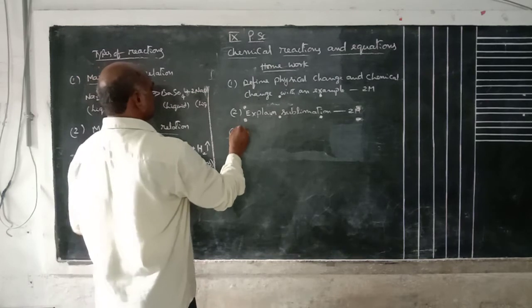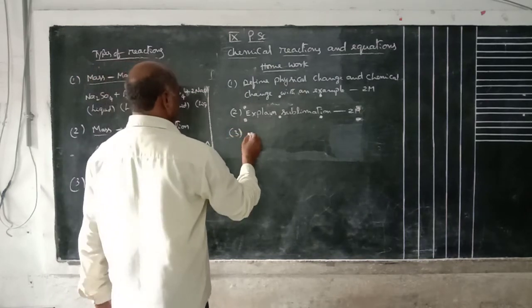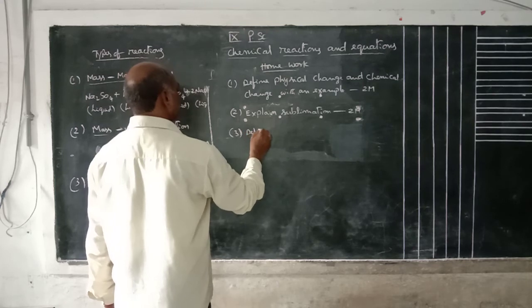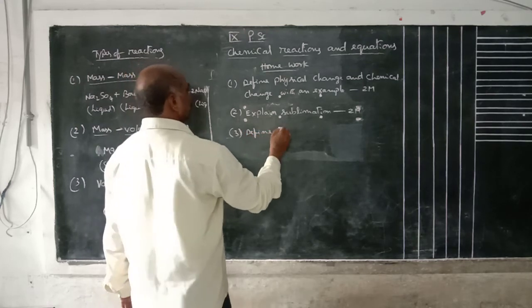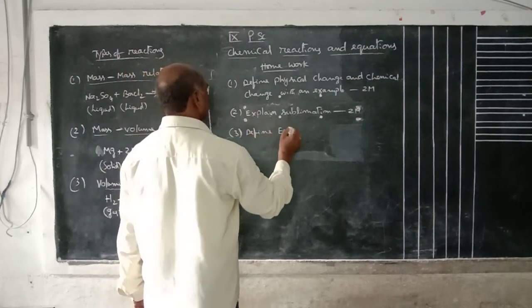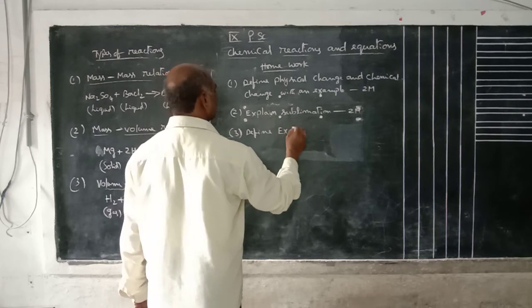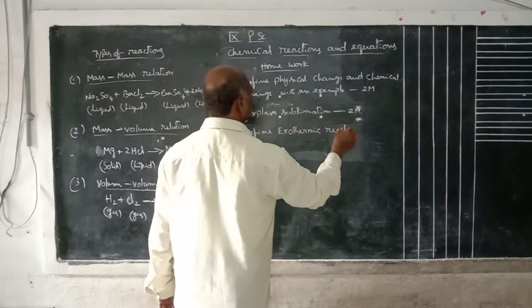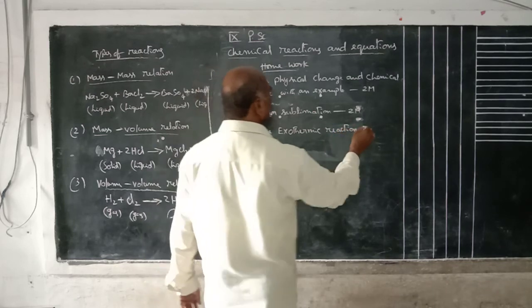Here, third one is define exothermic reaction with an example.